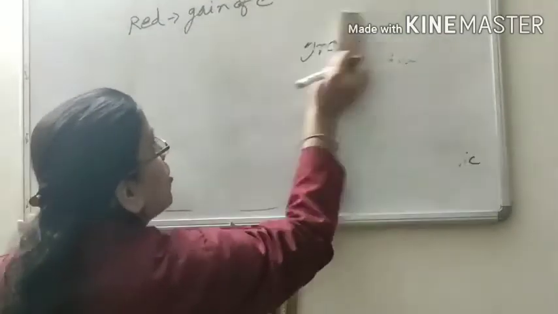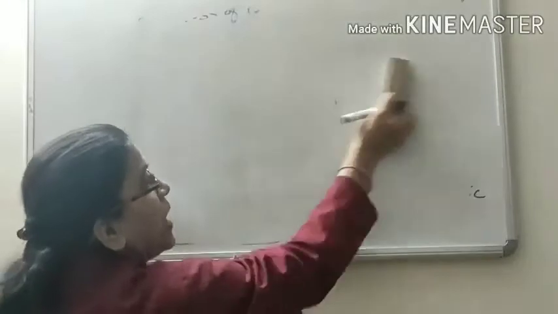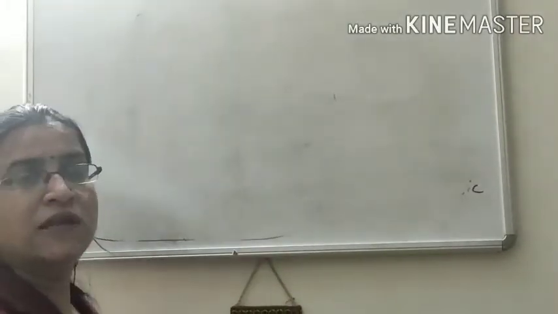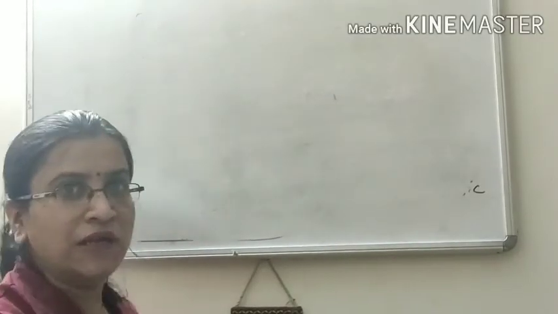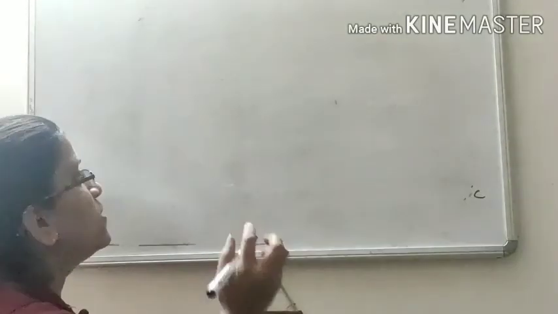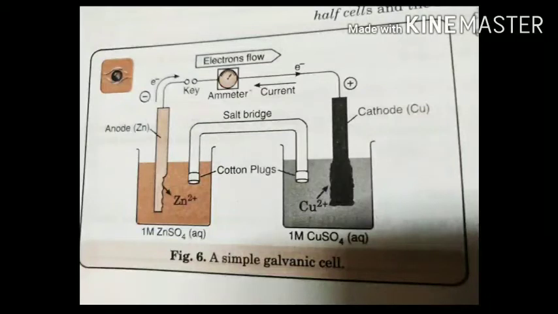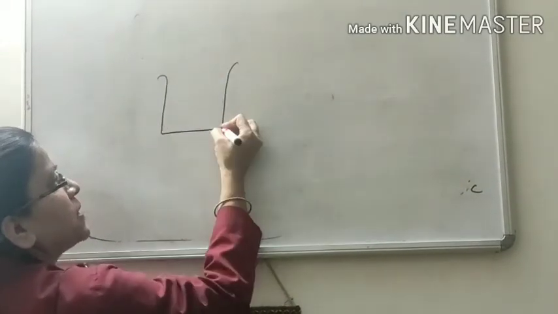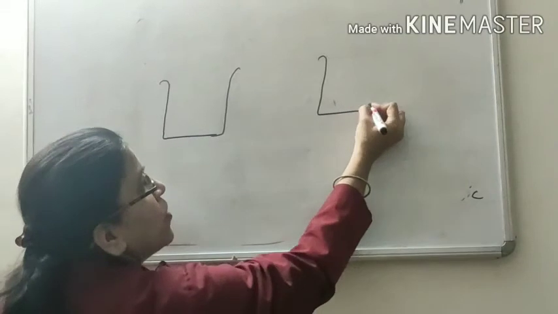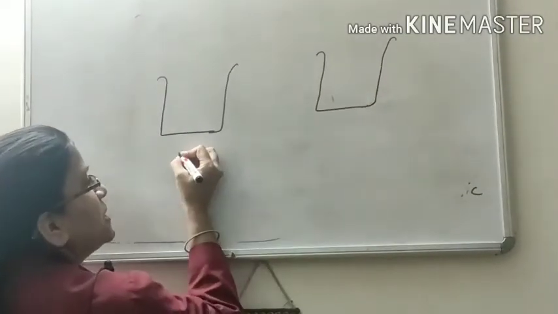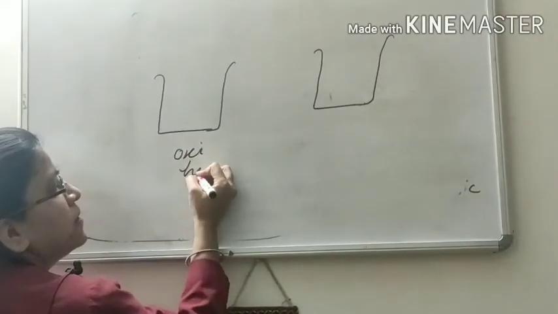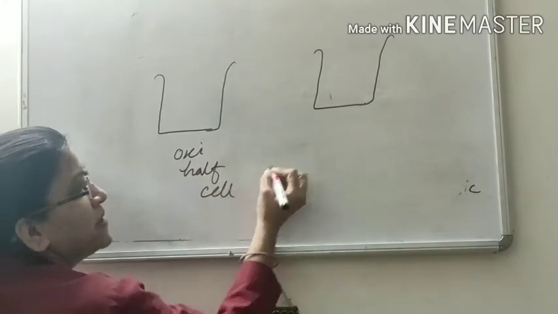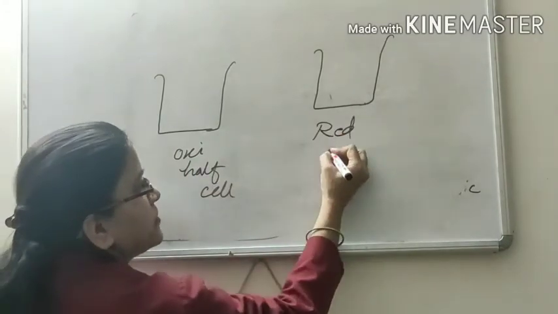Here oxidation takes place in one half cell and reduction takes place in another half cell. So we take the example of a galvanic cell, which is made up of two half cells. One is the oxidation half cell, the other is the reduction half cell.